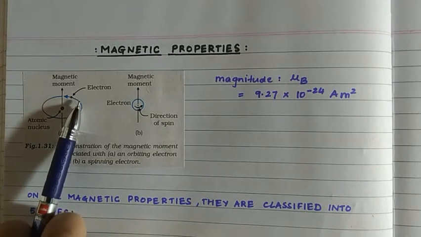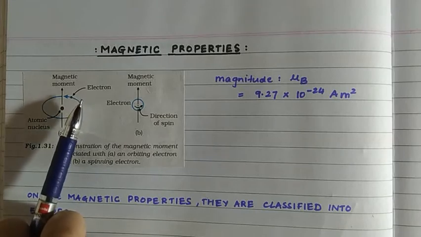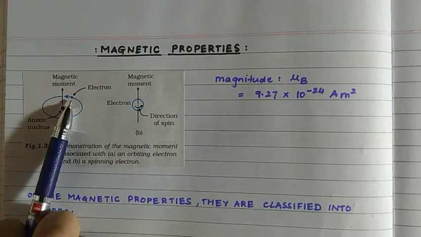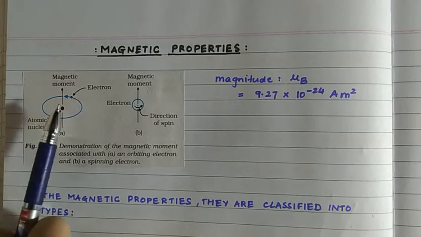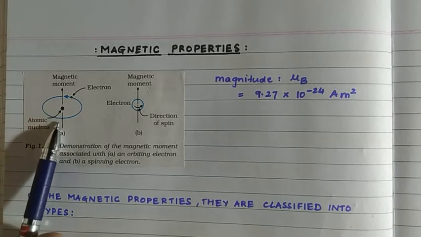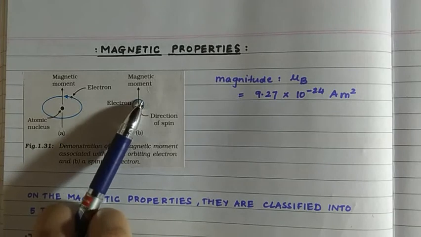So every electron behaves like a tiny magnet. Every electron has two types of motions. First is its orbital motion around the nucleus, and second is its spin around its own axis.